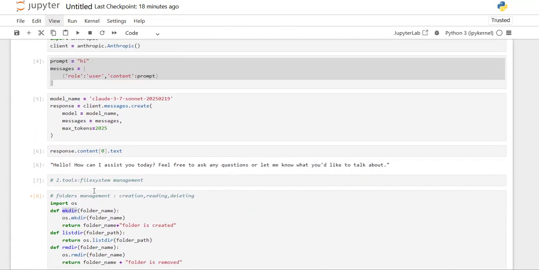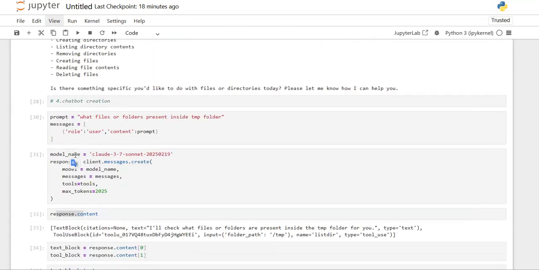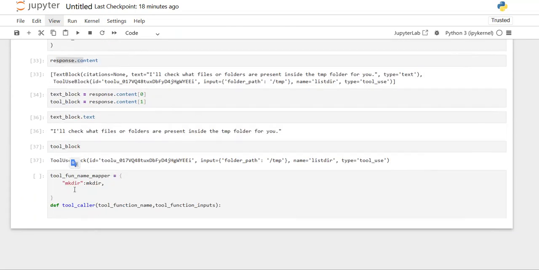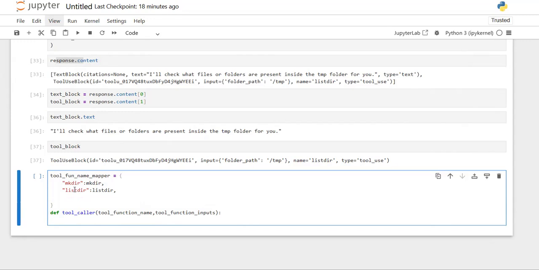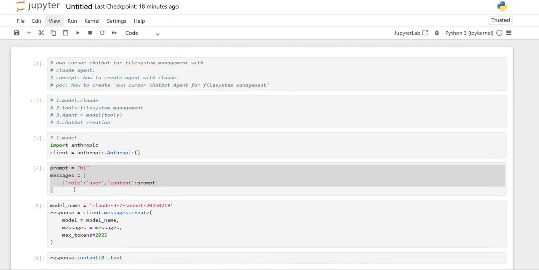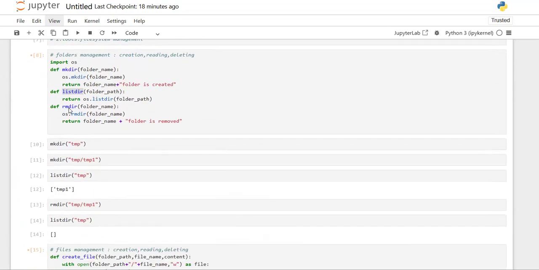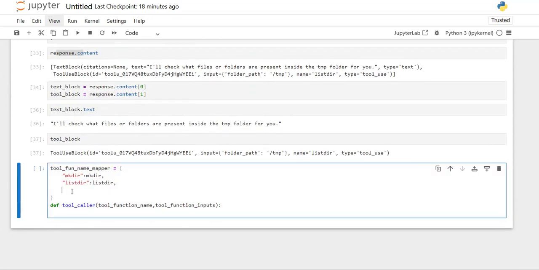Let's say I get another tool name, listdir, then I need to pass the listdir function. Similarly, for rmdir, if I get it as the tool function name, I need to pass the corresponding function.